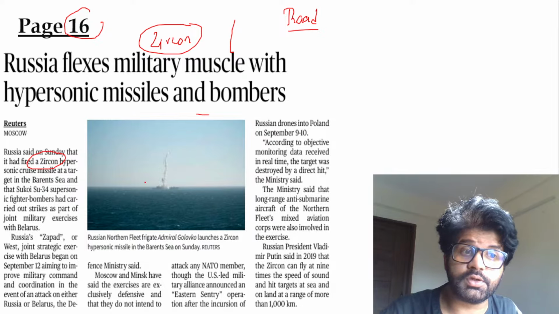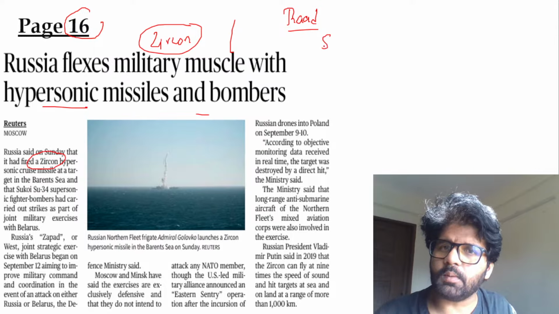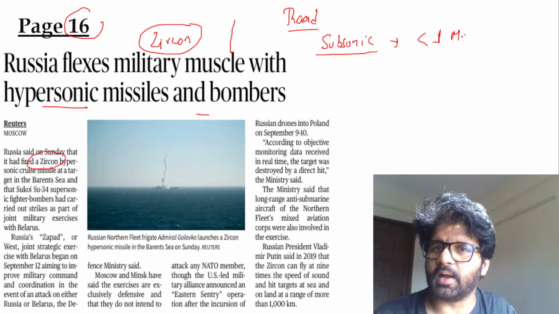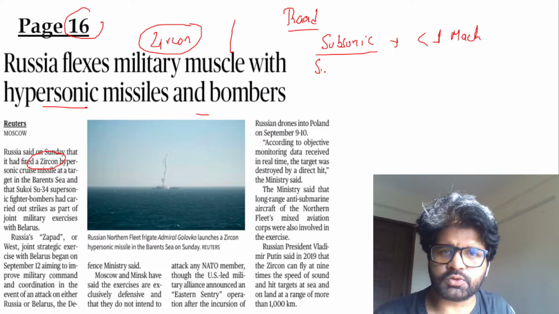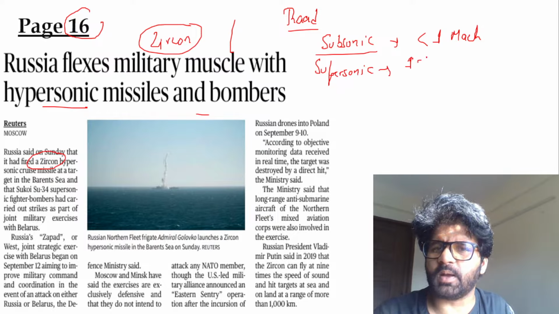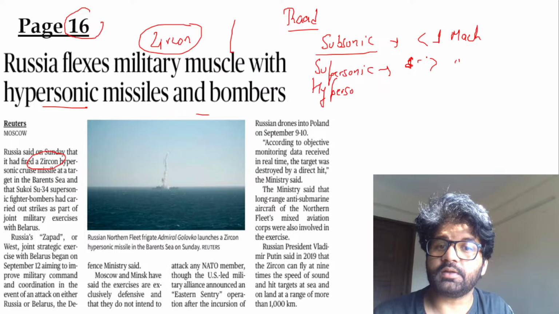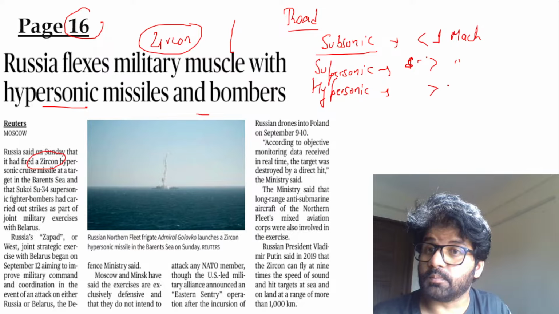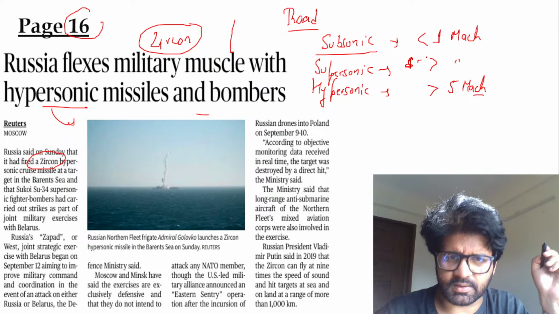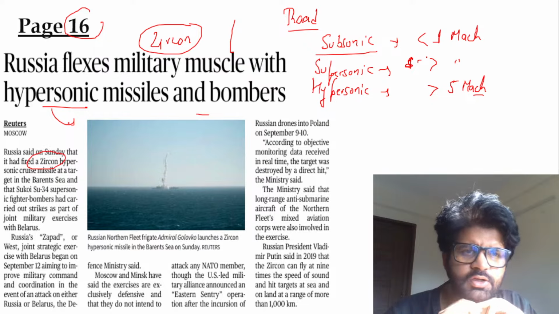So this Zircon, they can ask you, what is Zircon? It's a hypersonic missile. We have discussed this multiple times. Subsonic, less than the speed of sound, less than 1 Mach. It is measured in Mach. Then you have supersonic, greater than 1 Mach. Generally, people believe 1 to 3 Mach, but greater than 1 Mach. And then you have hypersonic, greater than 5 Mach, like a speed more than 5 times the speed of sound. This one is around 9 Mach, 9 times the speed of sound.